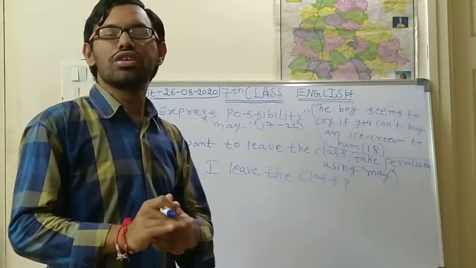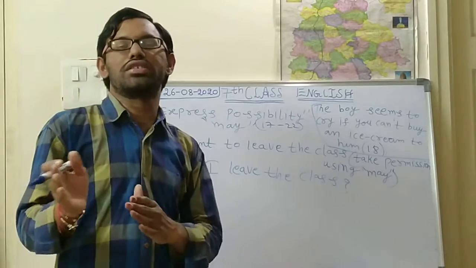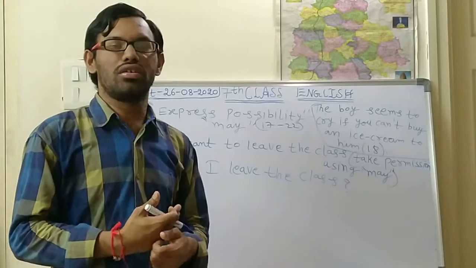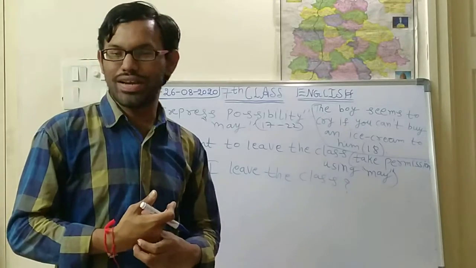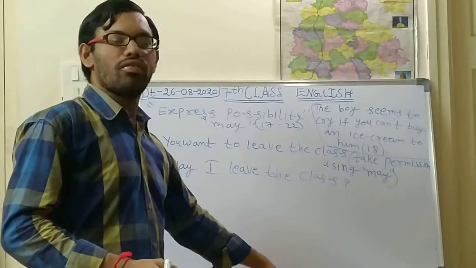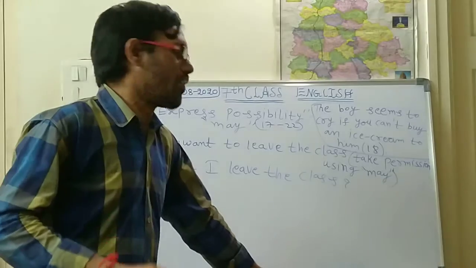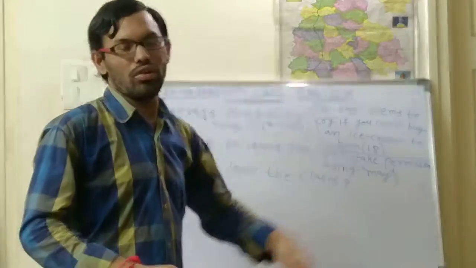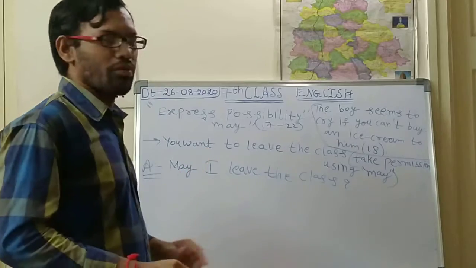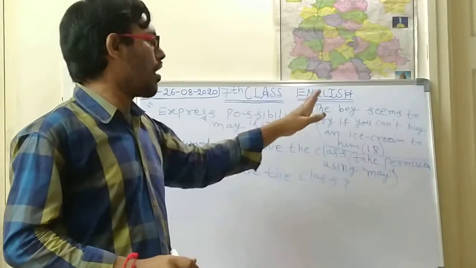Can is used for your friends, classmates, or any of your familiar persons. For the official members like teachers and officers, you should use may. This is about converting the sentences into may or can.